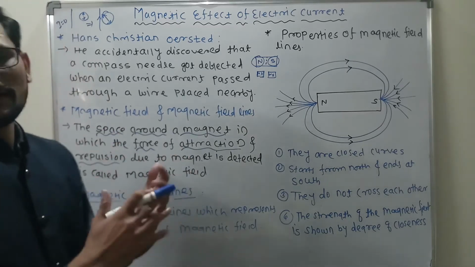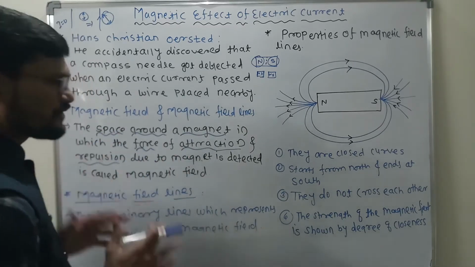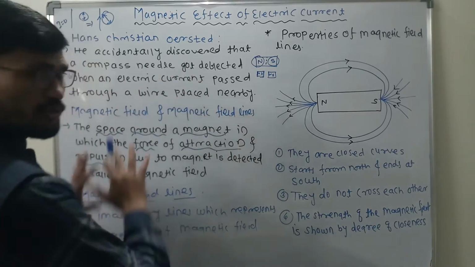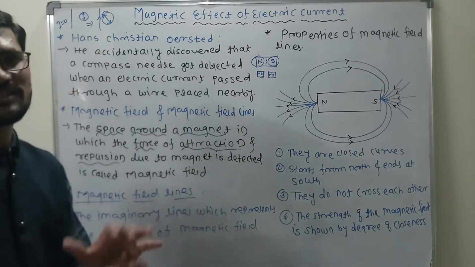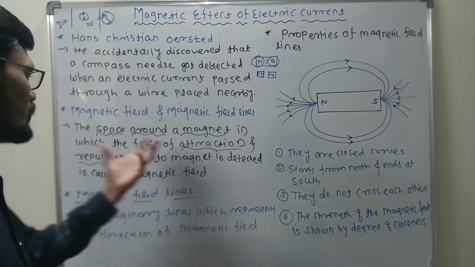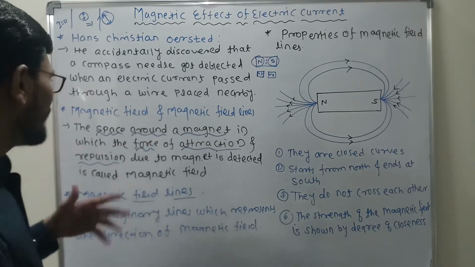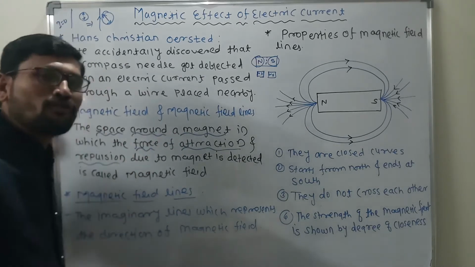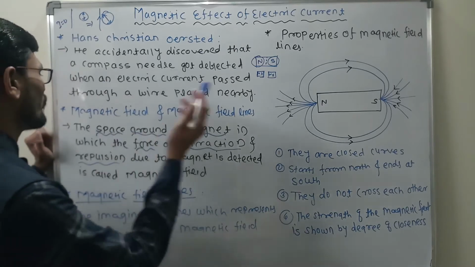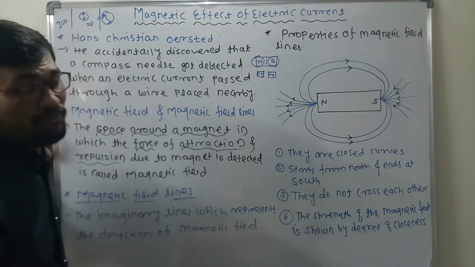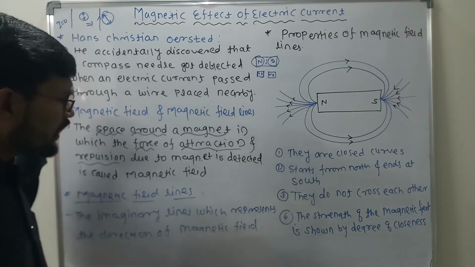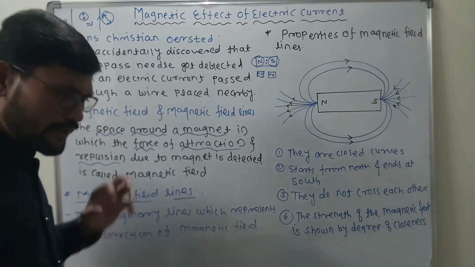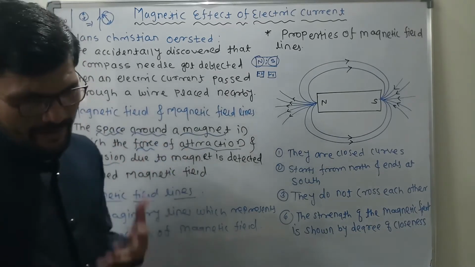Now why it has? There are so many things to be discussed. But first of all, we should focus on what exactly the basic concepts are. Clear? So this is the space around the magnet in which the force of attraction and the force of repulsion is present. That is what is called the magnetic field.